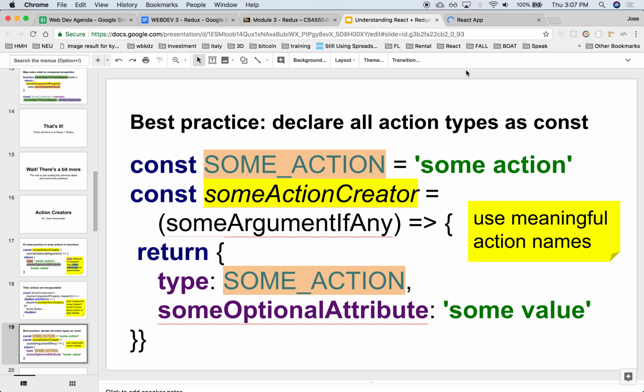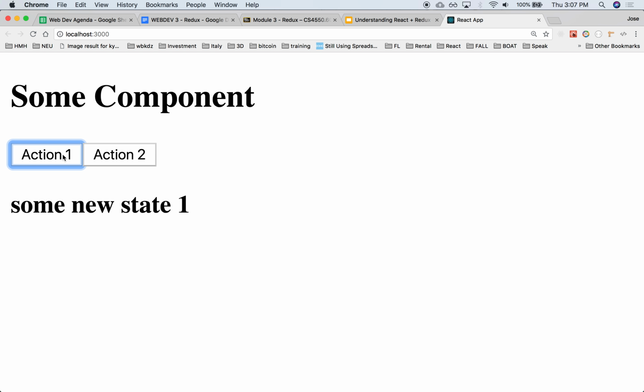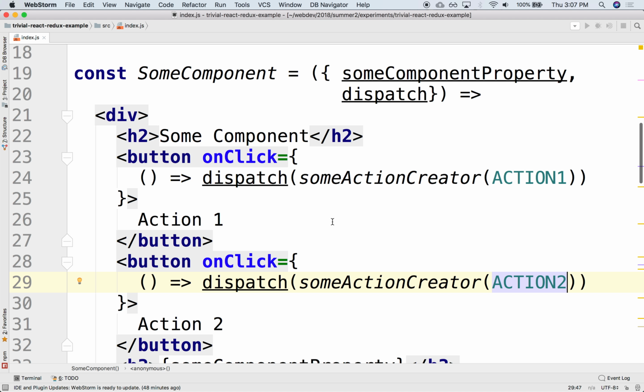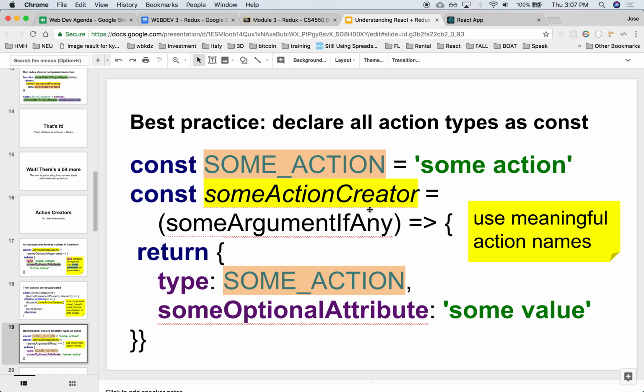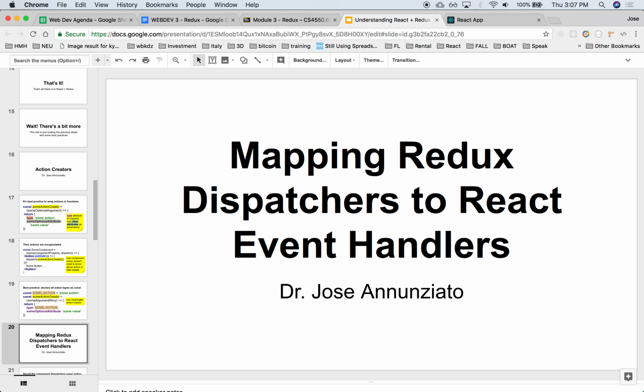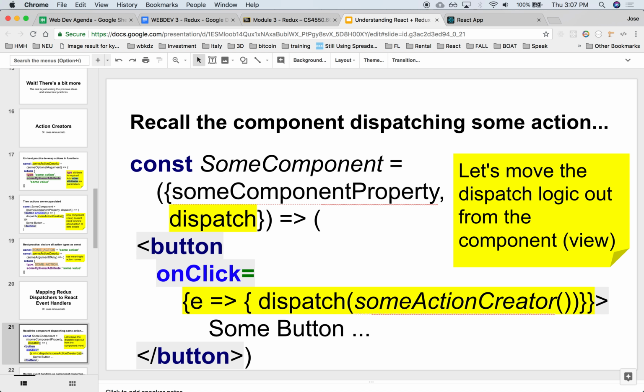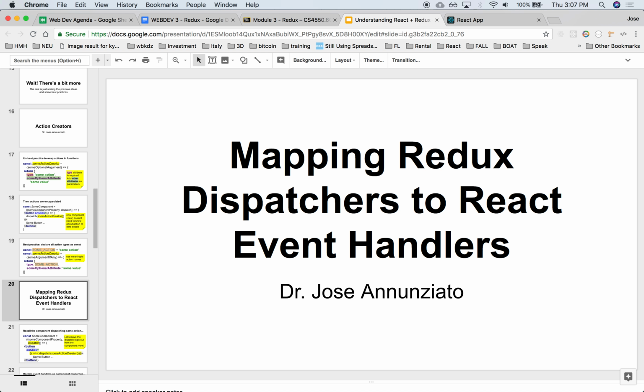Okay, so that still should work. And 2, yep. The other best practice is that since we have all these actions hanging around, typically you would declare them in a separate file. We call it dispatch. Oh yeah, so let's move some of this. Mapping Redux dispatcher to React event handlers.